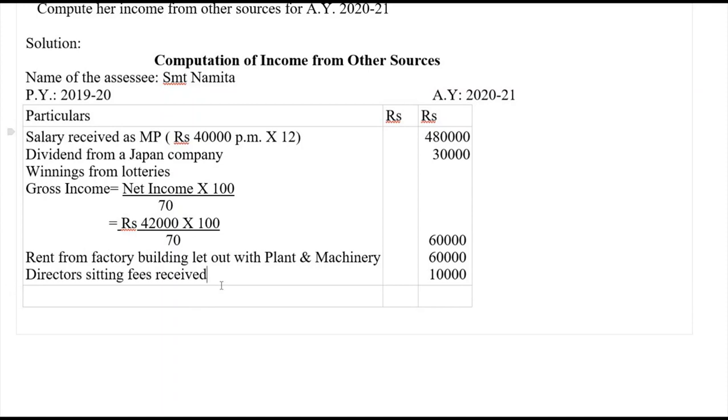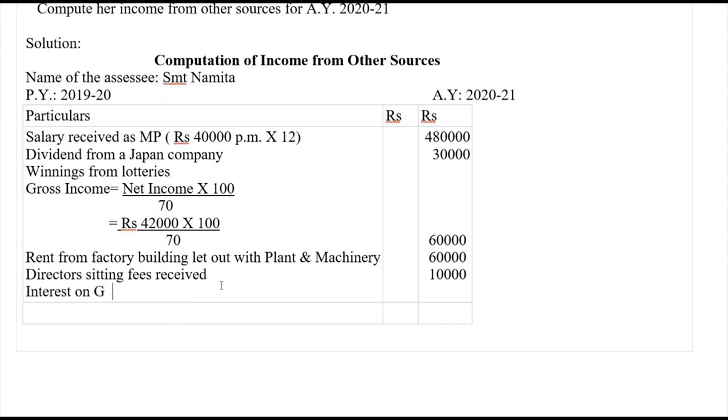Then interest on government bonds. The rate of interest here is given as 10% of rupees 40,000, which comes to rupees 4,000.